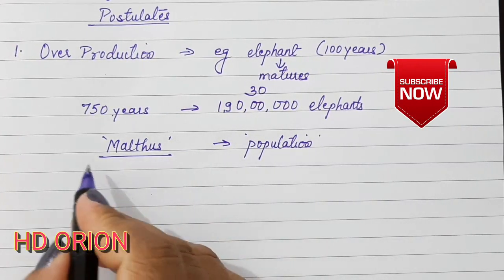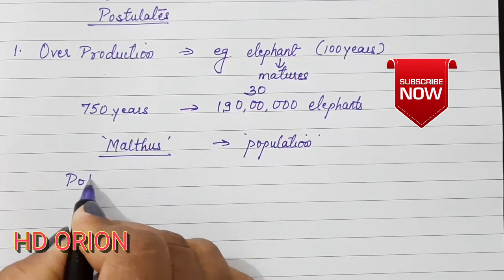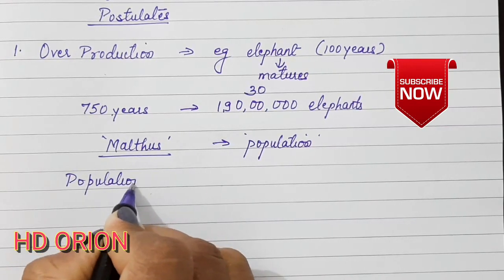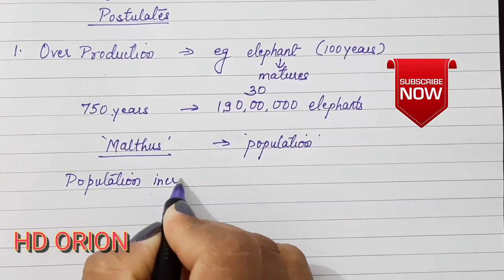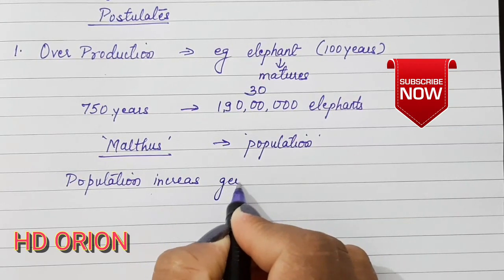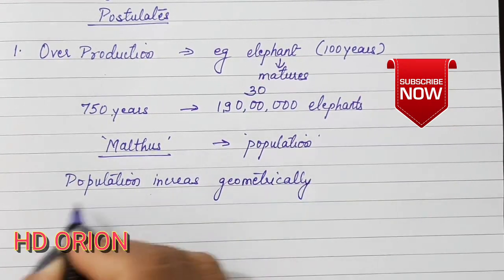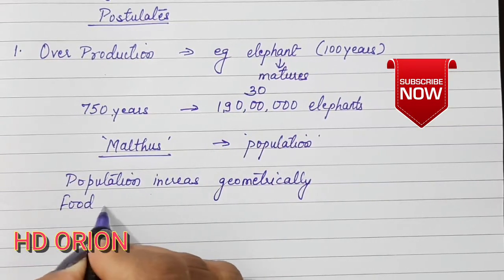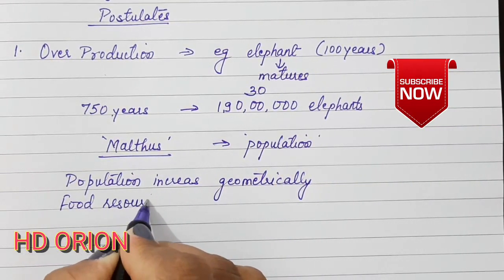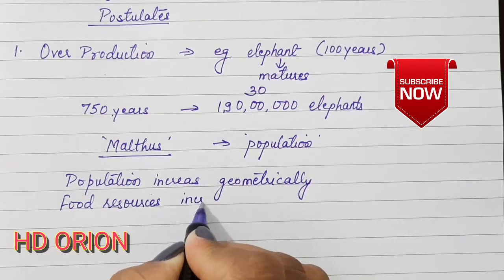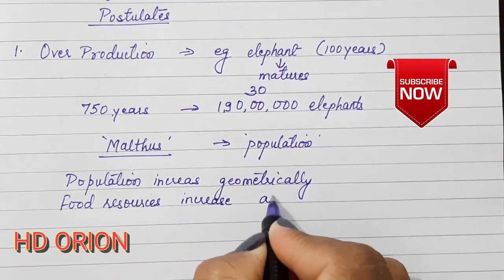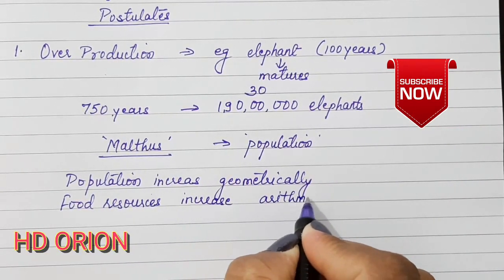According to Malthus, the population increases geometrically, while the food resources increase arithmetically.